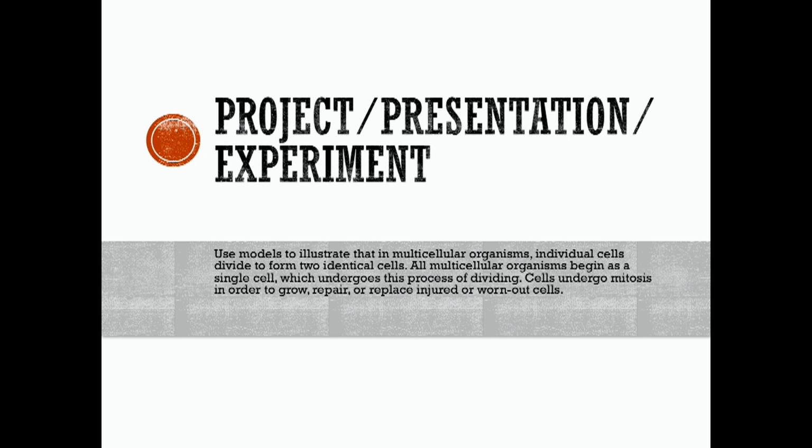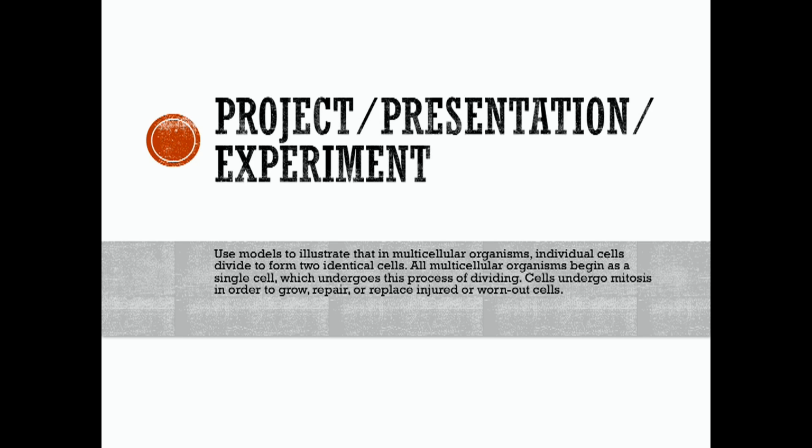So, after fully covering the topic of cell division and differentiation, you should be able to use models to illustrate that in multicellular organisms, individual cells divide to form 2 identical cells. All multicellular organisms begin as a single cell, which undergoes this process of dividing.